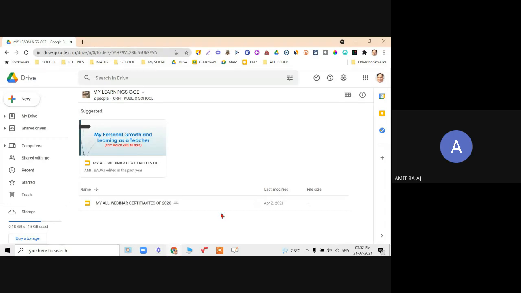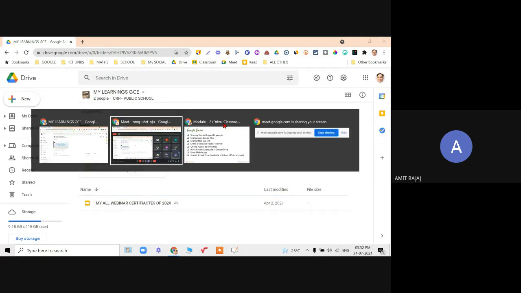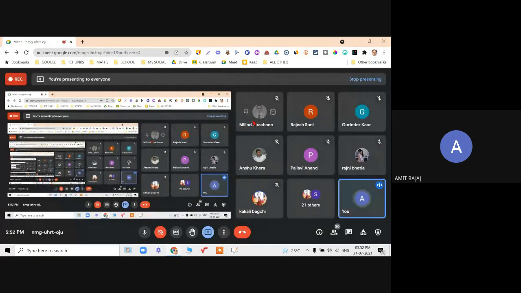So I need not worry about the storage space, because in a personal account I am getting only 15 GB space. But if I put all my files in this drive, it is stored in my school account. So that is another very good feature, but only available in the official account.